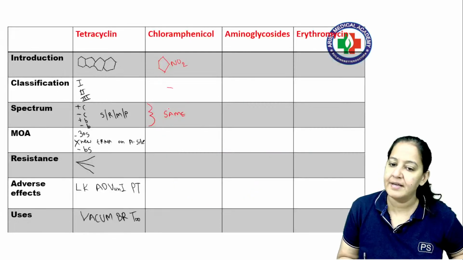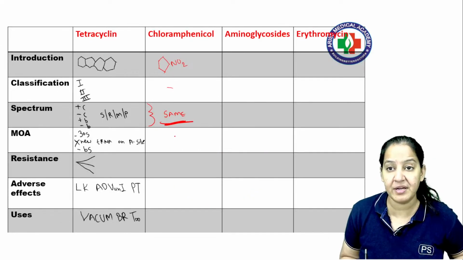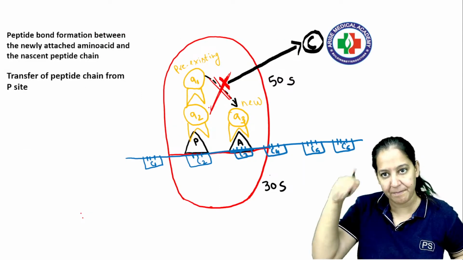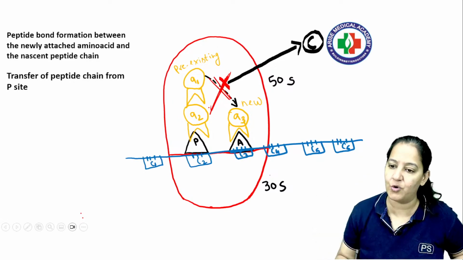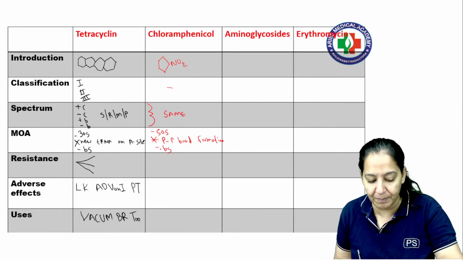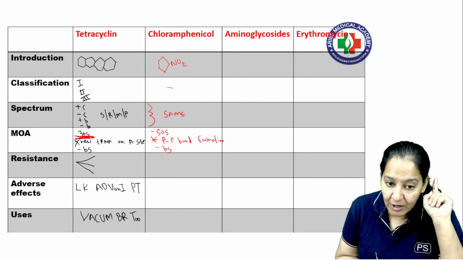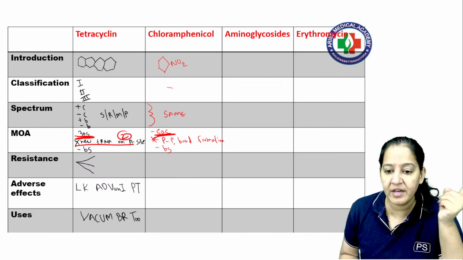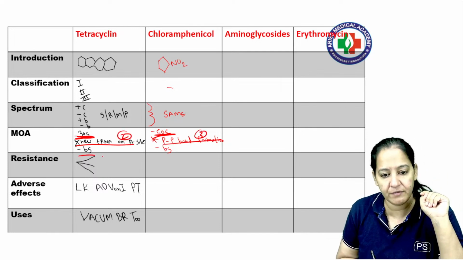Chloramphenicol, you can see the spectrum is the same. Mechanism of action: it inhibits step number 3, peptide bond formation between the pre-existing and the new amino acid. And it acts on the 50S of the ribosome. Please mind, there it was acting on 30S, here it is acting on 50S. There it was inhibiting step number 2, here it is inhibiting step number 3. Both of them are bacteriostatic.